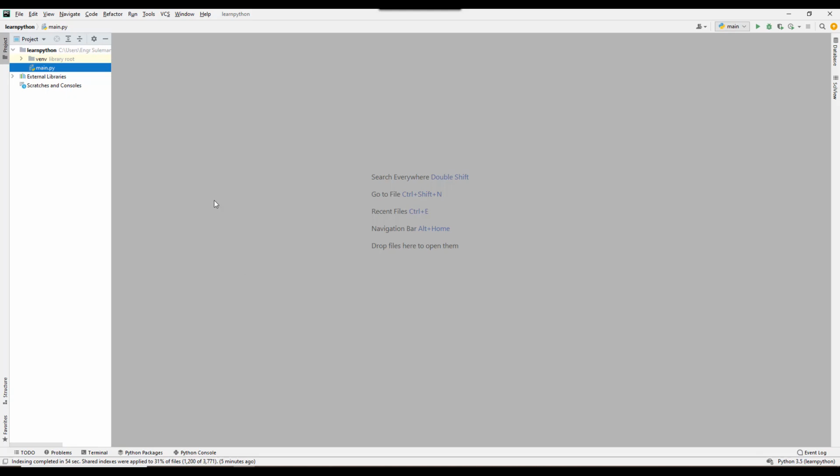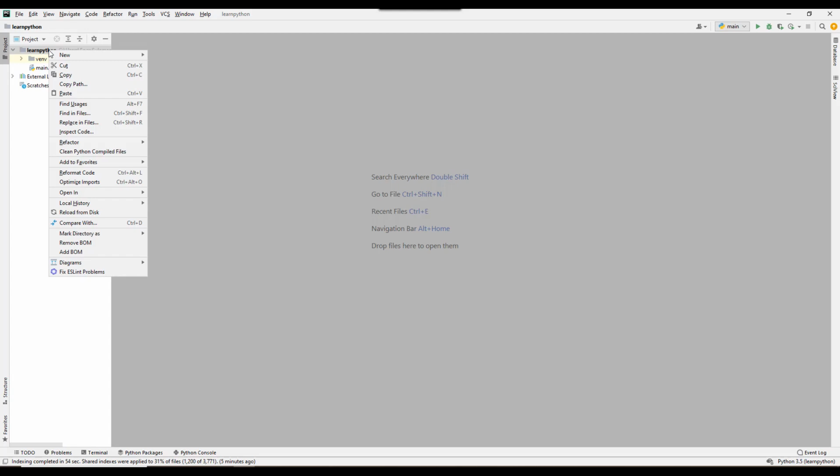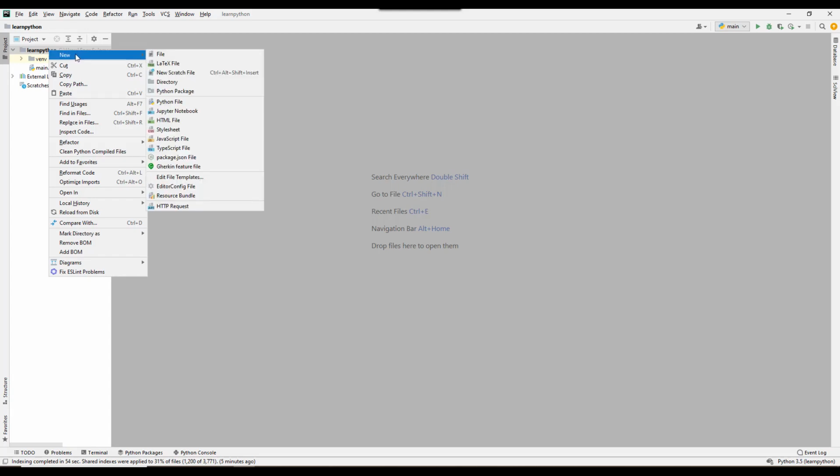From this interface, you can see that I have created one folder, one project, called Learn Python, and on this we right click and create one file, we click on Jupyter Notebook.